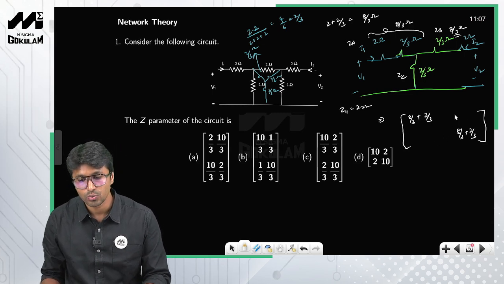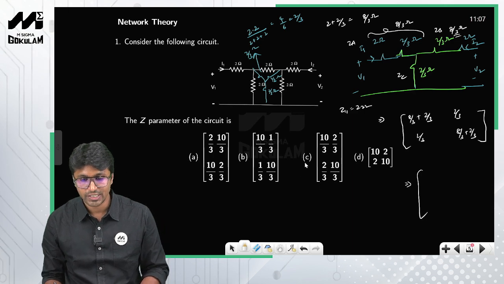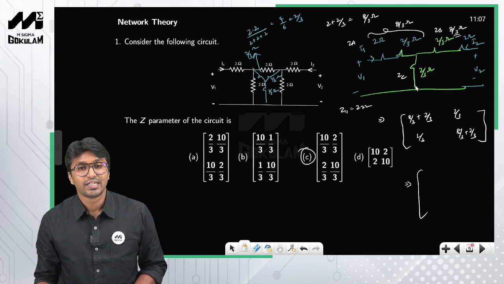So Z12 is nothing but 2 by 3 and this is also 2 by 3, right? So therefore the resultant matrix, if you look at the options, which is the correct answer? C is the correct answer, right? So this is a simple question. You were asked to find the Z matrix, right?